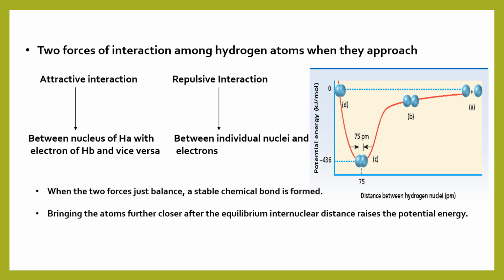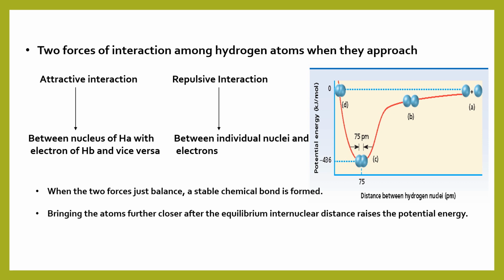So as the atoms approach each other, there is a decrease in potential energy, or we can say the attractive interactions are dominating over the repulsive interaction, and hence there is a stabilizing interaction which reduces the potential energy of the system.